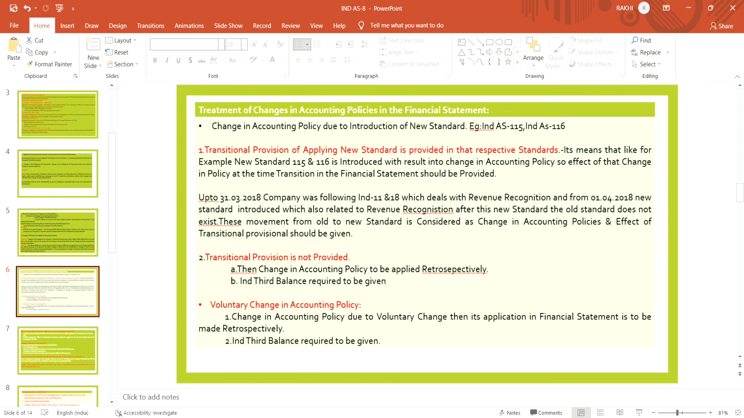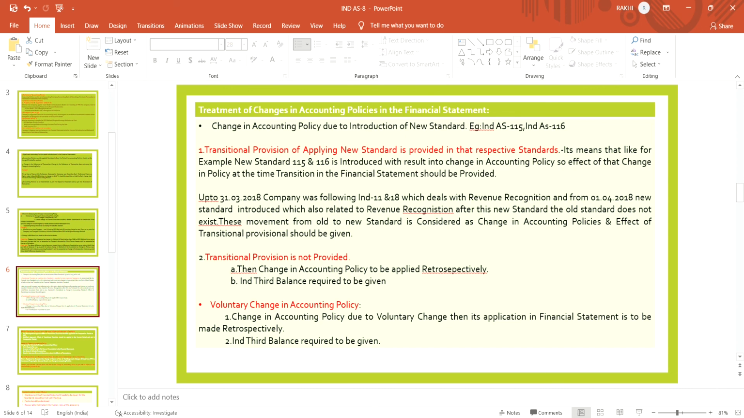But after that, Ind AS 115, a new standard relating to revenue recognition, is introduced, and after this new standard the old standard does not exist anymore. This movement from the old to the new standard is to be considered a change in accounting policies. This is also known as transitional provisions, which result in a change in accounting policies, and the effect of those transitional provisions should be given in the financial statement.